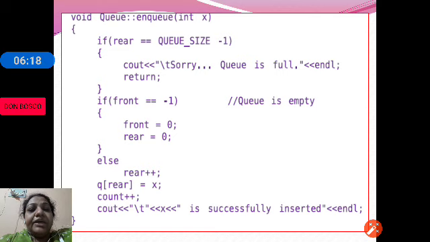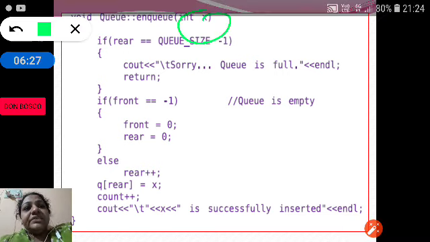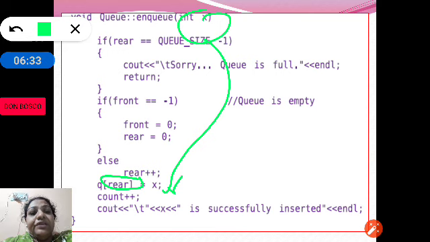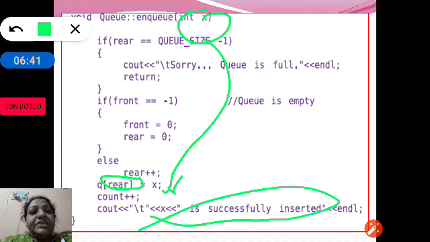Otherwise, rear plus plus, we are incrementing the rear, and x is the element which will be inserted. So x will be inserted at the rear end of the queue. After inserting the element, count is incremented by 1, and we are printing a message saying x, the element, is successfully inserted.